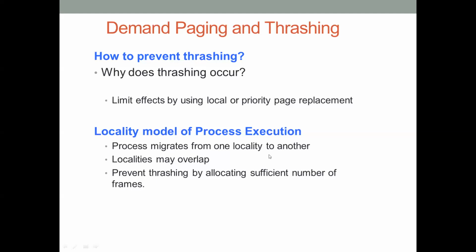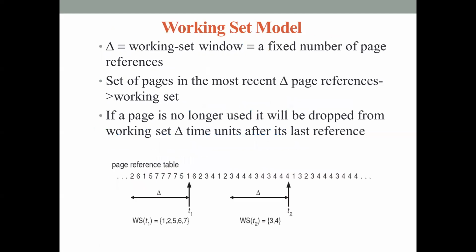If you are able to identify in which locality a process will be, then we can find out how many pages will be in active execution at any point of time. If the process is executing a function, it is going to make use of the pages and the instructions associated with the function execution. With that, we can find out how many instructions are getting executed, in which pages those instructions are, and so how many pages are going to be used by the process at any point of time. With that, we can predict how many frames are required by the process. This execution is called the locality model of process execution.